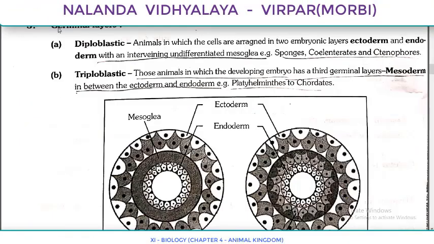Let's revise germinal layers once again. Germinal layers are also known as embryonic layers. There are three embryonic layers or germinal layers: external ectoderm, middle mesoderm and internal endoderm. One point you must always remember is that when an organism is developing, all its tissues, organs and systems develop from these three layers only. That's why they are known as embryonic layers or germinal layers. According to their arrangement, animals are divided into two groups, diploblastic and triploblastic.